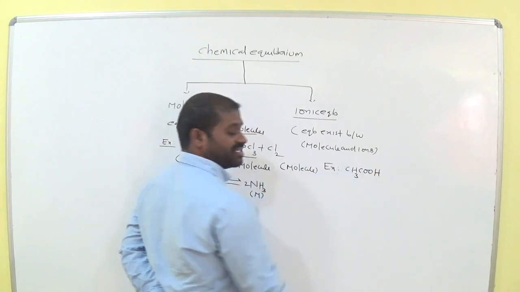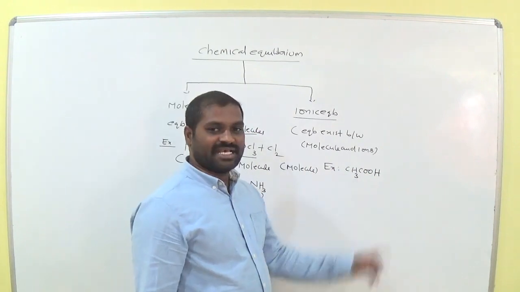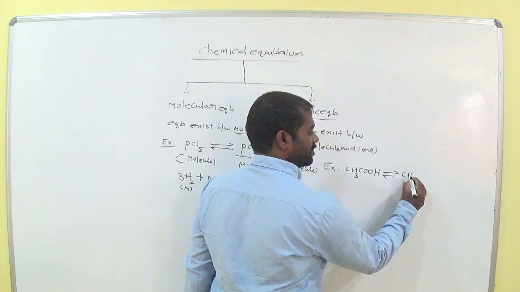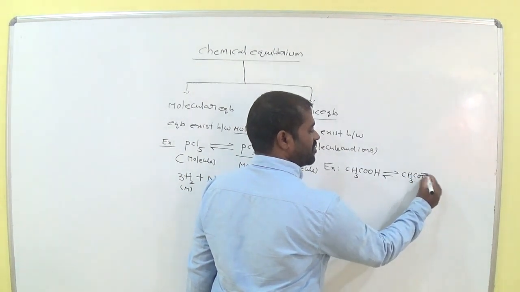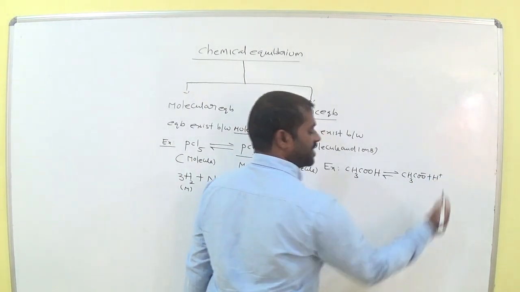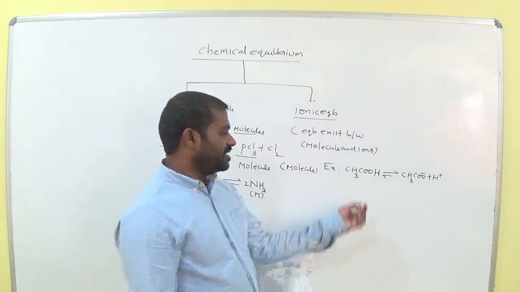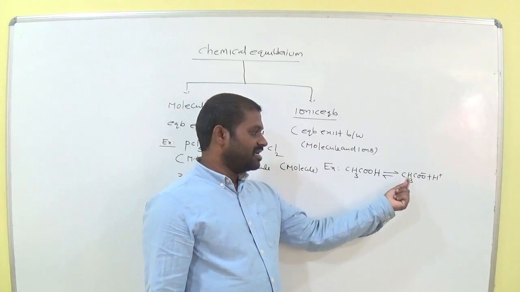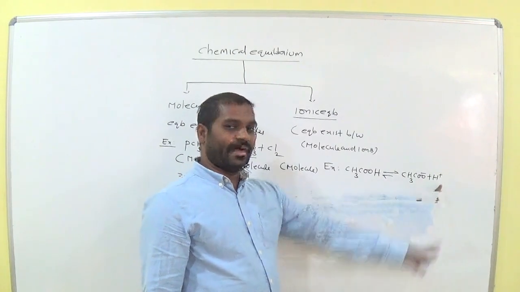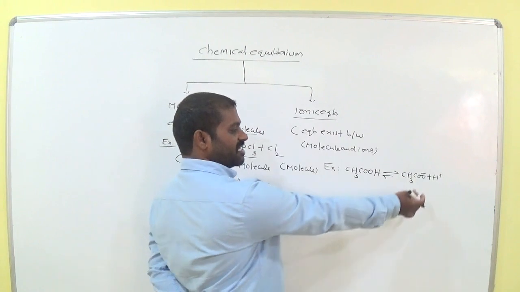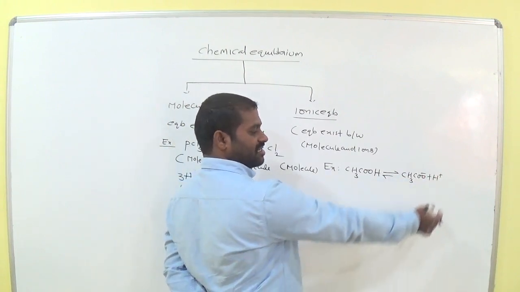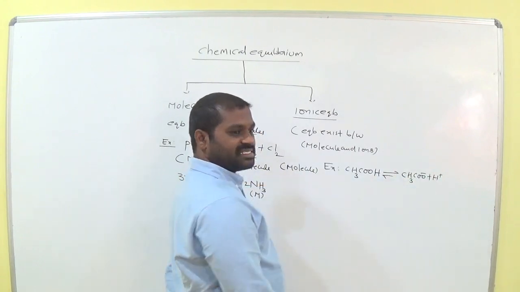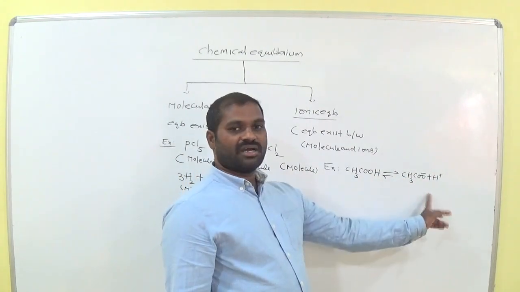CH3COOH, acetic acid, is reversible to CH3COO minus and H plus. Here acetic acid undergoes ionization as acetate ion and H plus. What is the charge on the acetate ion here? Minus. Here it is plus 1. Where plus and minus exist, then it is called ionic form, you know.